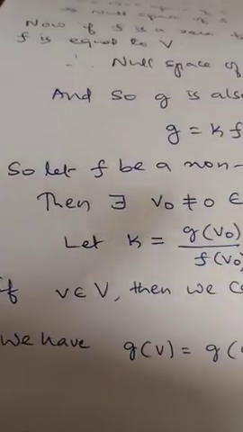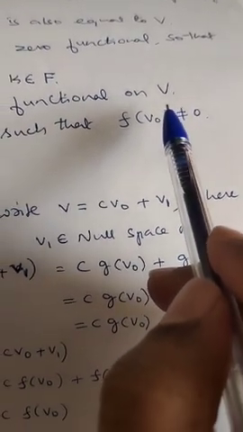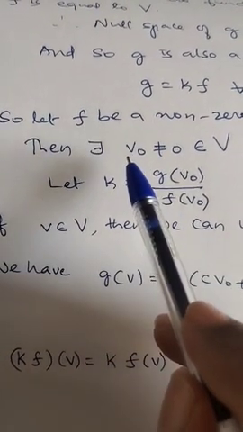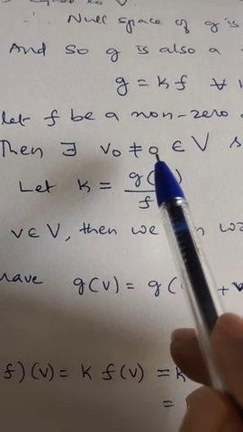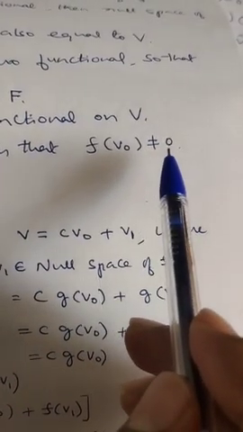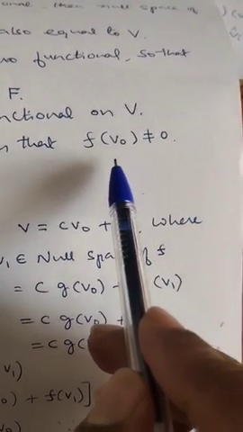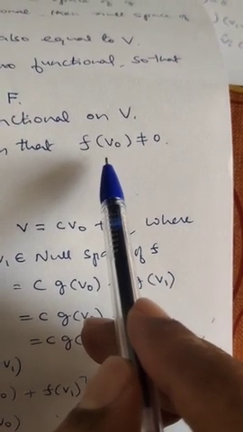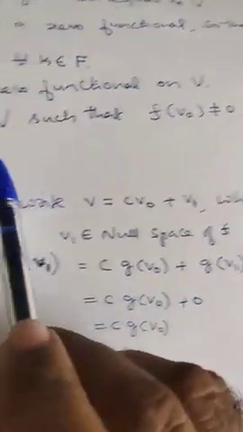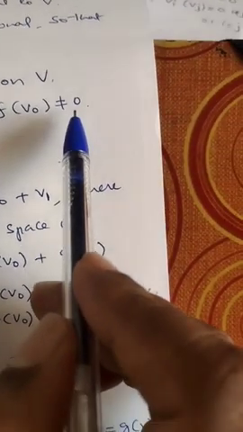So let F be a non-zero functional on V. F is a non-zero functional means there exists at least one non-zero vector v0 belonging to V such that F of v0 is not equal to 0, because a non-zero functional maps at least one non-zero vector to a non-zero value.